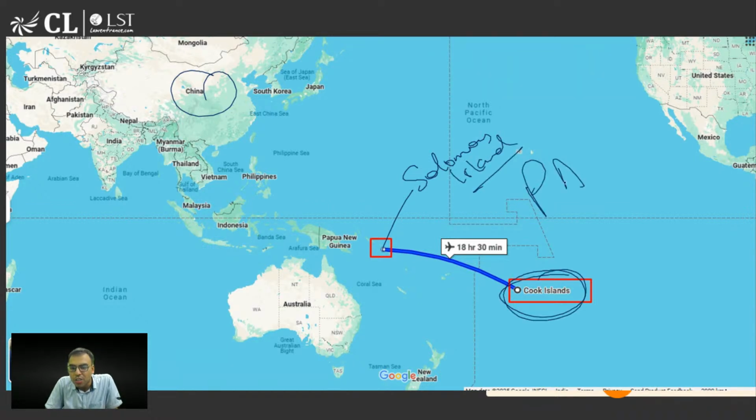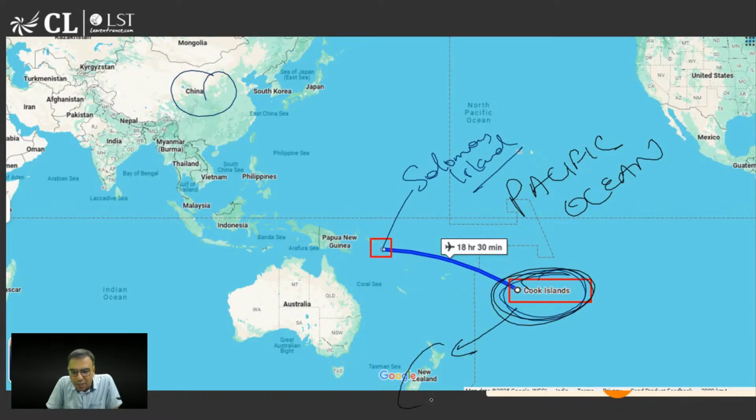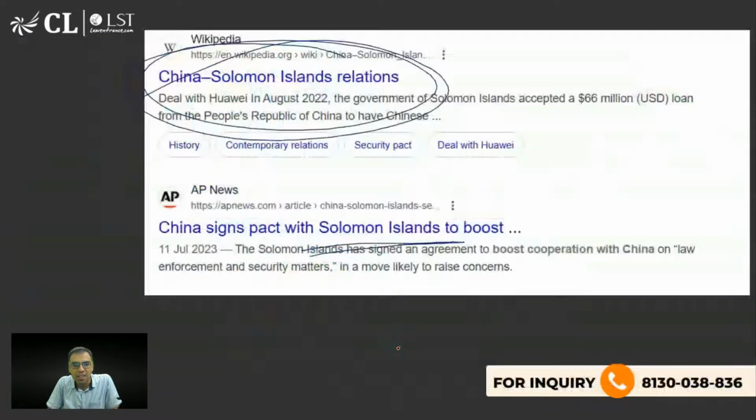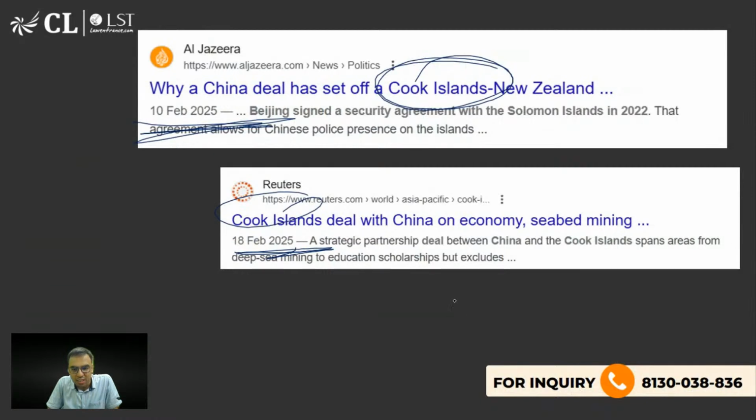Both are in Pacific Ocean, ये Pacific है, है ना, ये पैसिफिक ओशन है, ठीक है। In fact, when China has done a deal with Cook Island, New Zealand is not very happy. ये भी रिपोर्ट्स आ रही थी, है ना, कि न्यूजीलैंड was raising concern, न्यूजीलैंड concern.